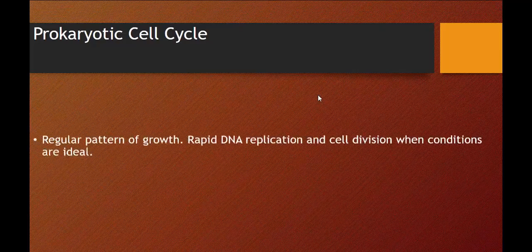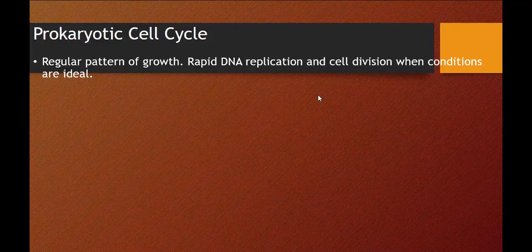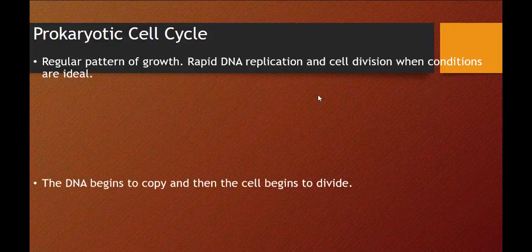Okay, so the prokaryotic cell cycle. Well, prokaryotes, which are mainly going to be your bacteria, have a regular pattern of growth. Now, rapid DNA replication and cell division will occur when the conditions are ideal. If the conditions are almost perfect, you're going to have rapid DNA replication and cell division.